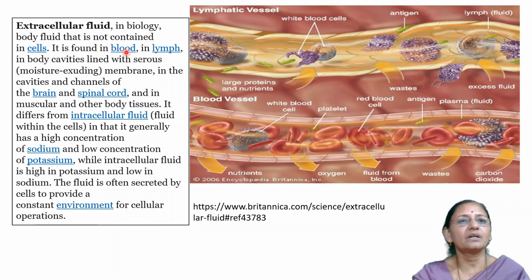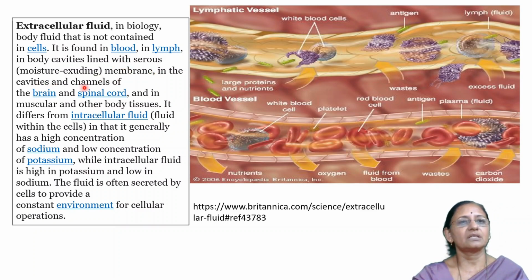It is found in blood, in lymph, and in body cavities lined with serous membrane, that is, the pleural cavity, pericardial cavity, and peritoneal cavity. This body fluid is present in these cavities lined with serous membrane.